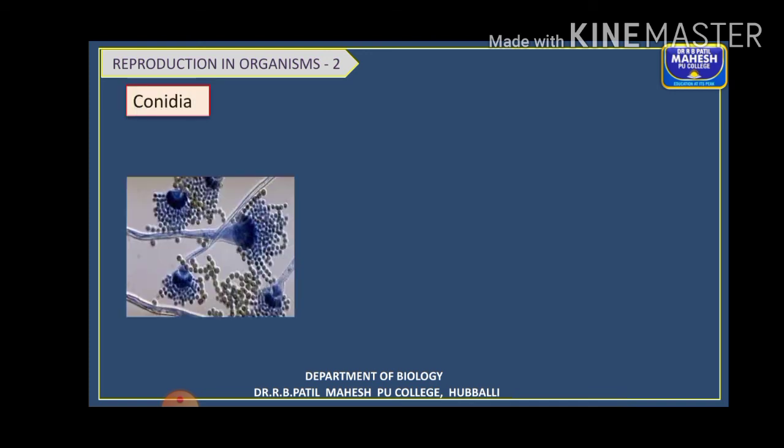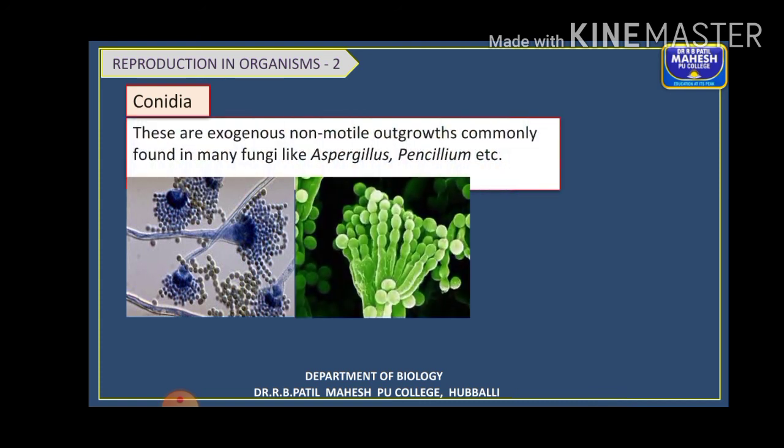Then another example we have is conidia. Where do you find conidia, children? These are exogenous buds. The sporangia, what you had studied, are internal buds or endogenous because they are produced inside the sporangia. Here these conidia are exogenous and they are non-motile outgrowths which are found in some fungi such as Aspergillus and Penicillium.